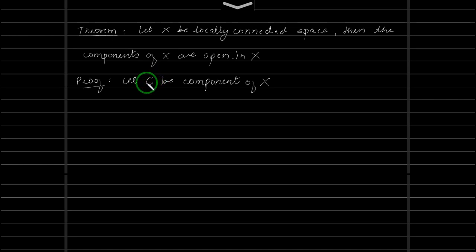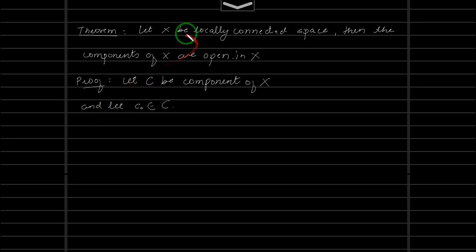So we will take an arbitrary point in C, and we will find an open set which contains that. Let us take a point C0, C suffix naught, belonging to C. We have to find a neighborhood of C0 which is contained inside C.